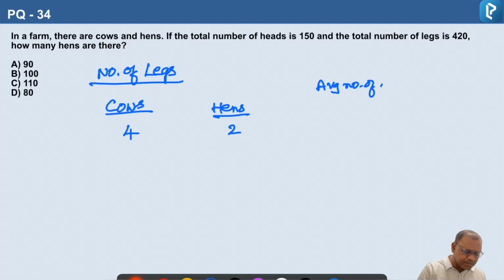So the average number of legs is: total we have 420 legs and we have total 150 creatures.